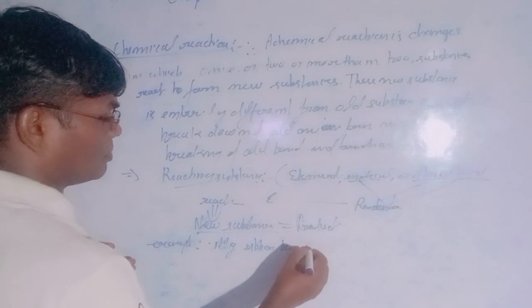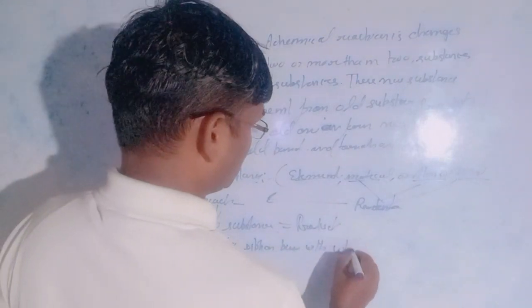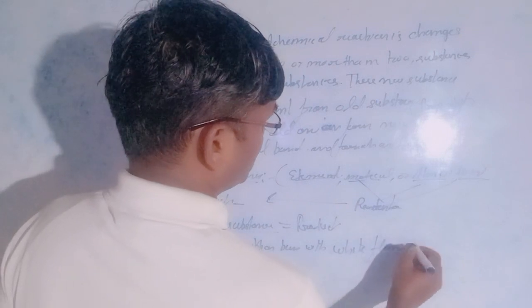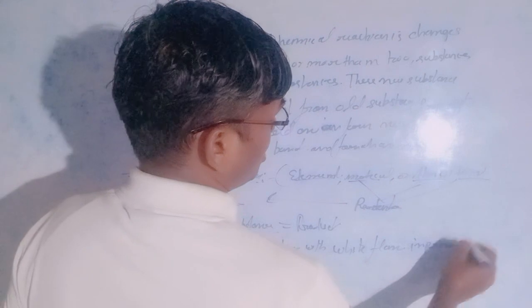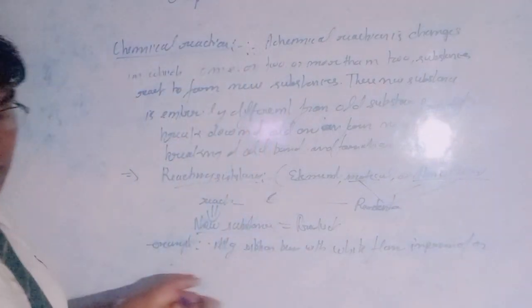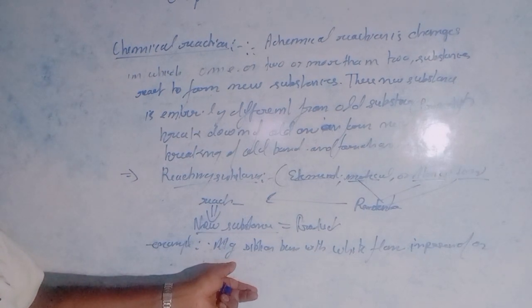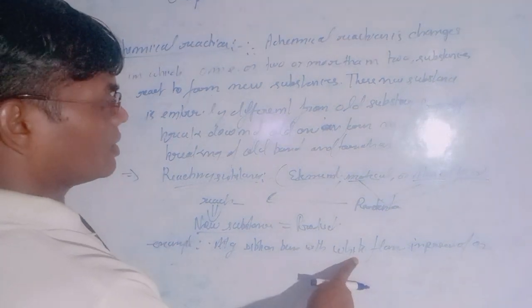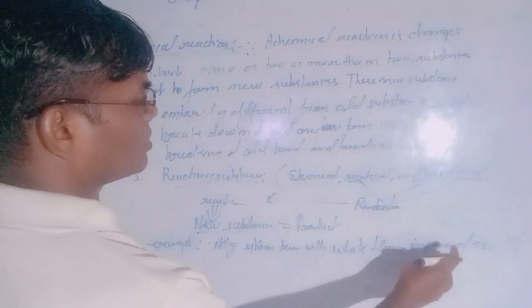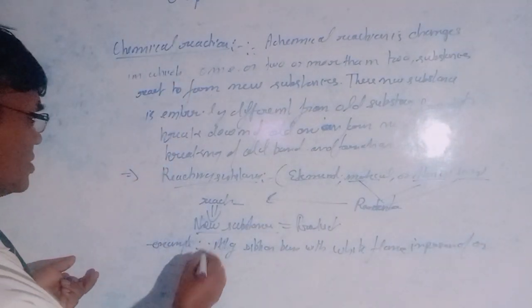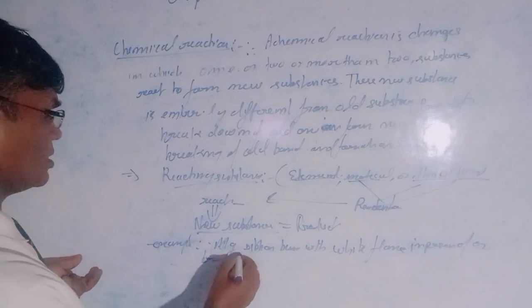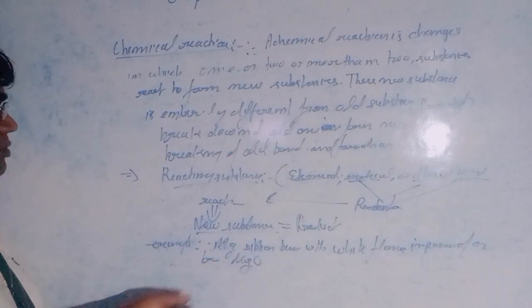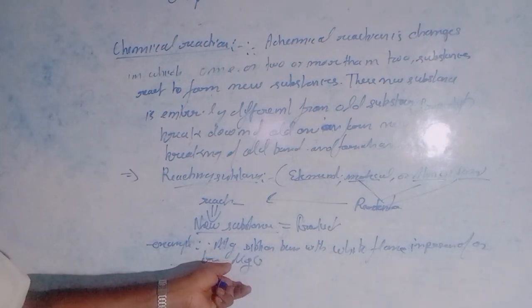Magnesium ribbon burns with a dazzling white flame in the presence of oxygen and forms magnesium oxide, MgO. So the product here is magnesium oxide.